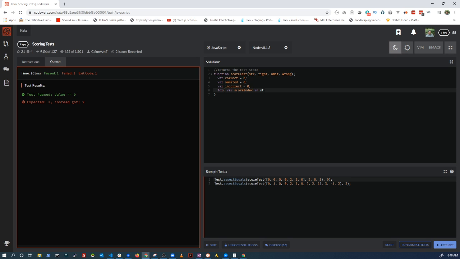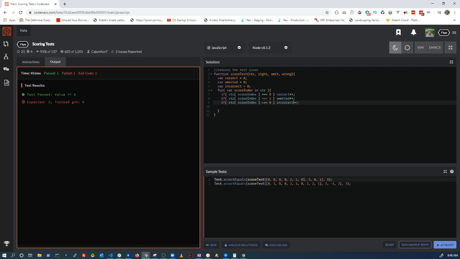So for score in str, we can do if str score index equals 0, then we're going to do correct plus plus, and if it's equal to 1, then we'll do omitted plus plus.